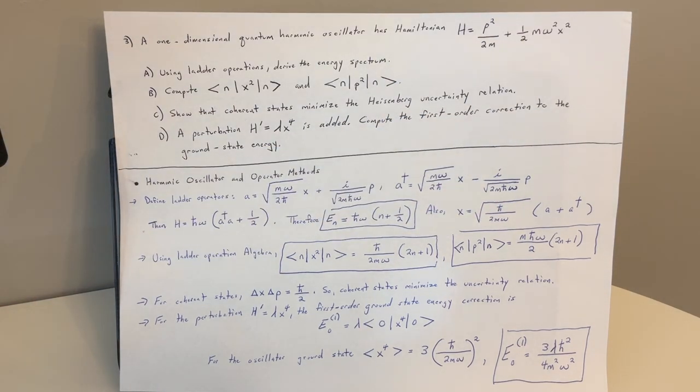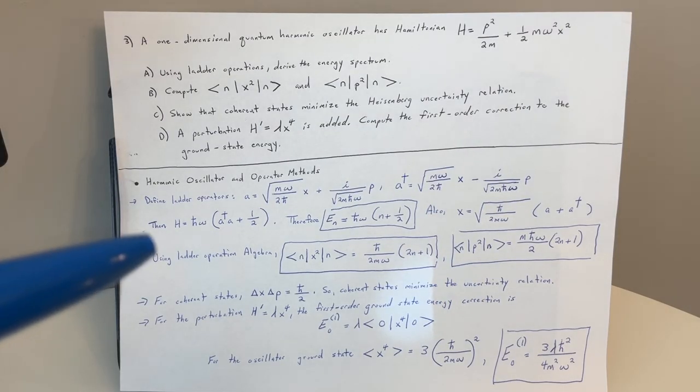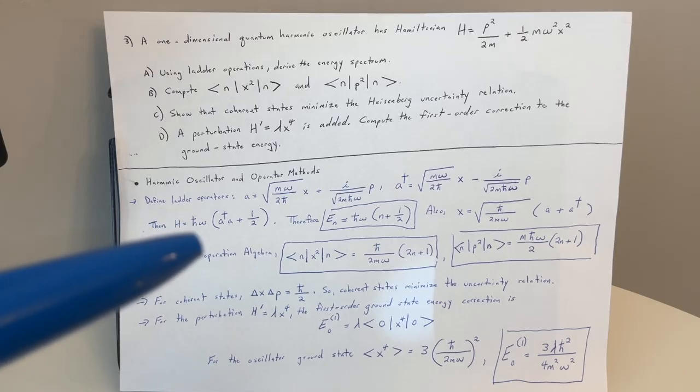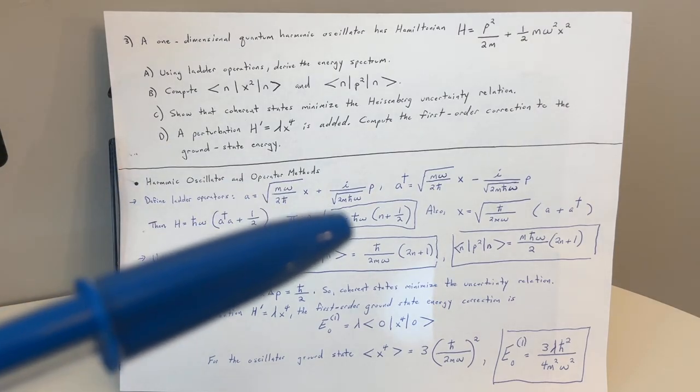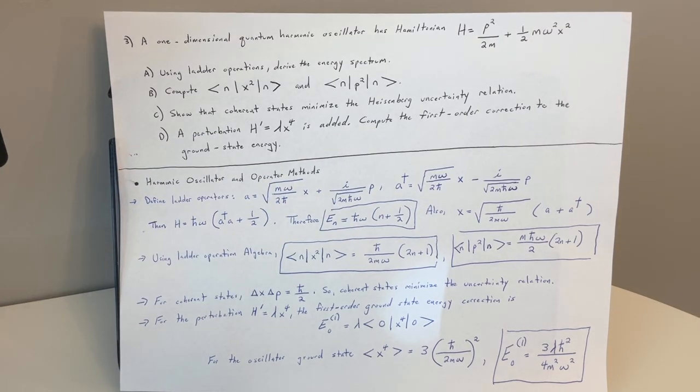A dagger equals the square root of m omega over 2 h bar times x minus i over the square root of 2m h bar omega times p. Then we have H equals h bar omega times the quantity a dagger a plus 1/2. Therefore, E sub n equals h bar omega times the quantity n plus 1/2.